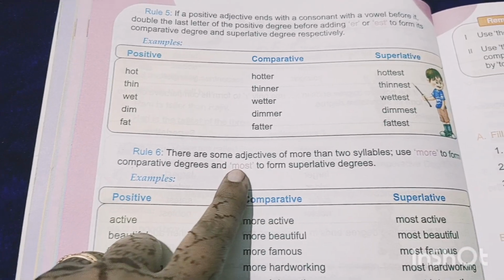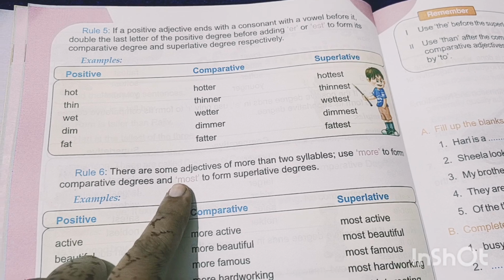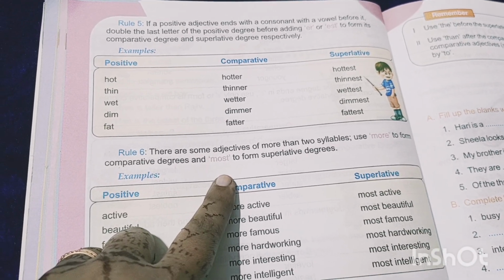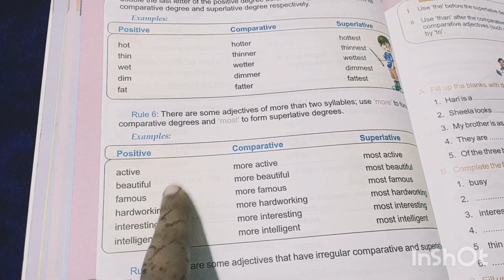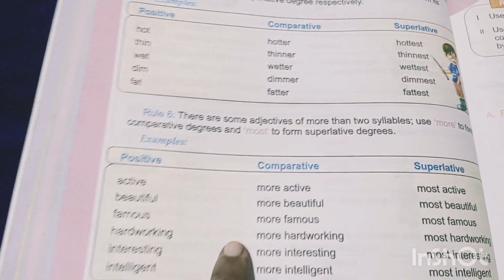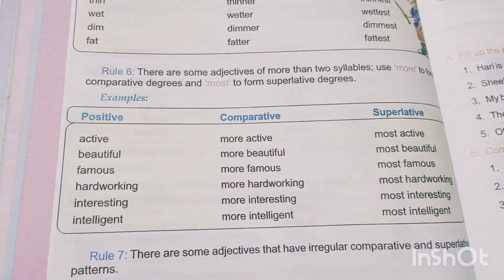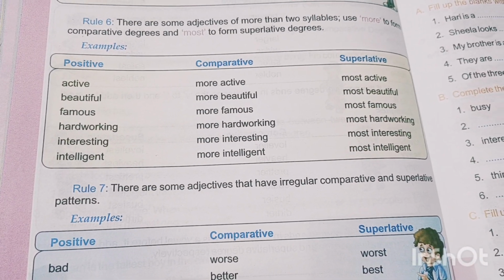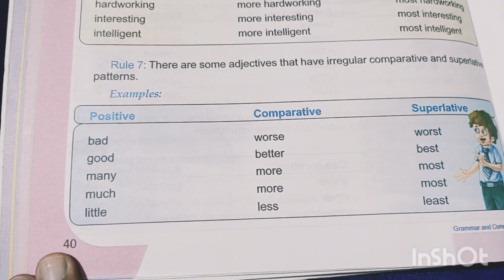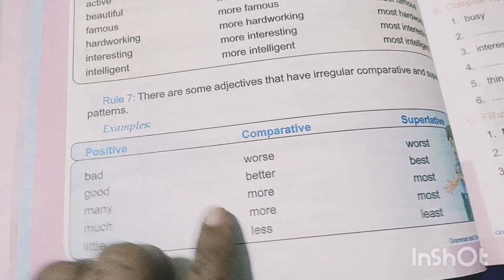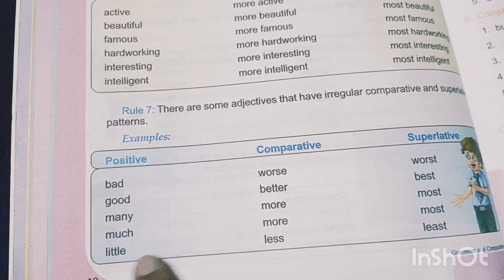Then the second last rule: there are some adjectives of more than two syllables. Use more to form the comparative degree and most to form the superlative degree, like active, more active, most active; beautiful, more beautiful, most beautiful; focus, more focus, most focus. Finally, some adjectives have irregular comparative and superlative patterns, like bad, worse, worst; good, better, best; many, more, most; much, more, most; little, less, least.